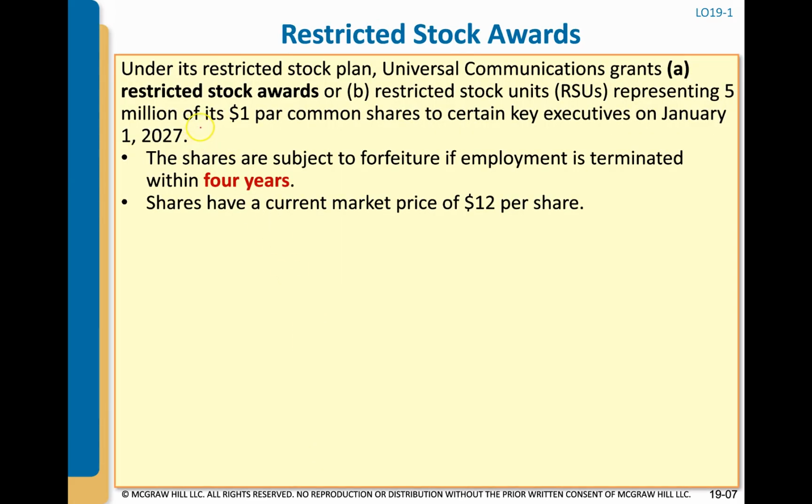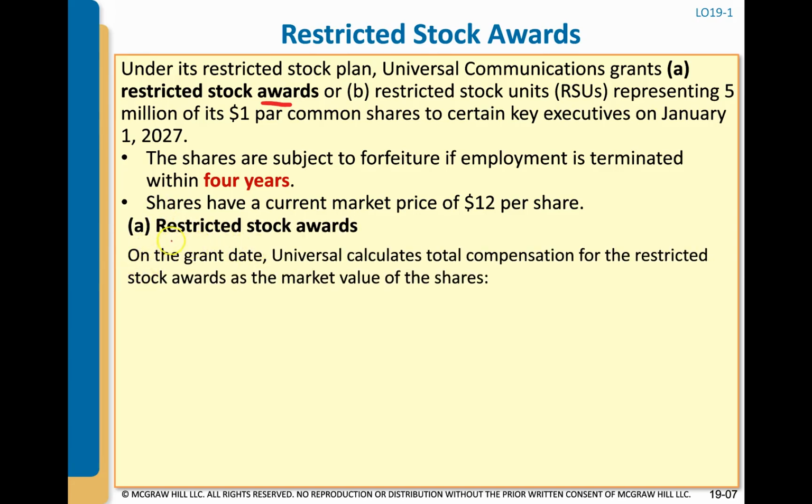Under its restricted stock plan, Universal Communication grants a restricted stock award or restricted stock units representing 5 million of its $1 par common shares to certain key executives on January 1, 2027. The shares are subject to forfeiture if employment is terminated within 4 years, and shares have a current market price of $12 per share.